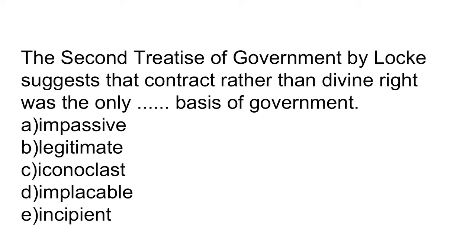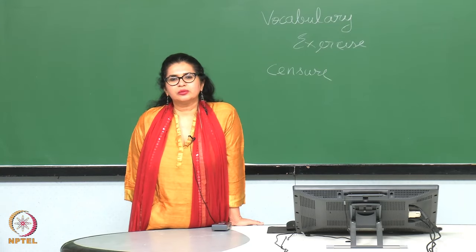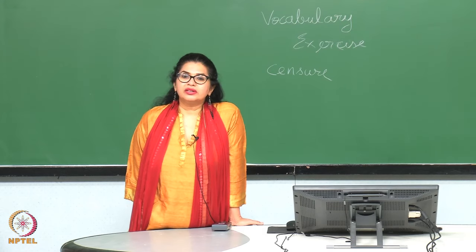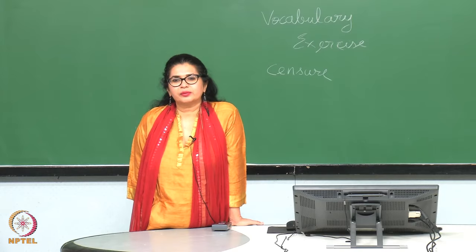Please look at the question here. The second treatise of government by Locke suggests that contract rather than divine right was the only dash basis of government. Impassive basis, legitimate basis, iconoclast basis, implacable basis, incipient basis, and the best choice is legitimate. Impassive means having or revealing little emotion or sensibility. Legitimate is in accordance with the recognized law or practices or standards or principles.